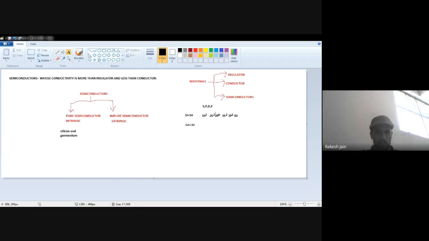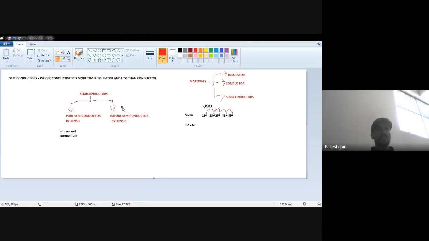So 2 plus 2 plus 6 plus 2 is 12, then 2 more makes 14. Now 14 is completed, so we don't require 3d.